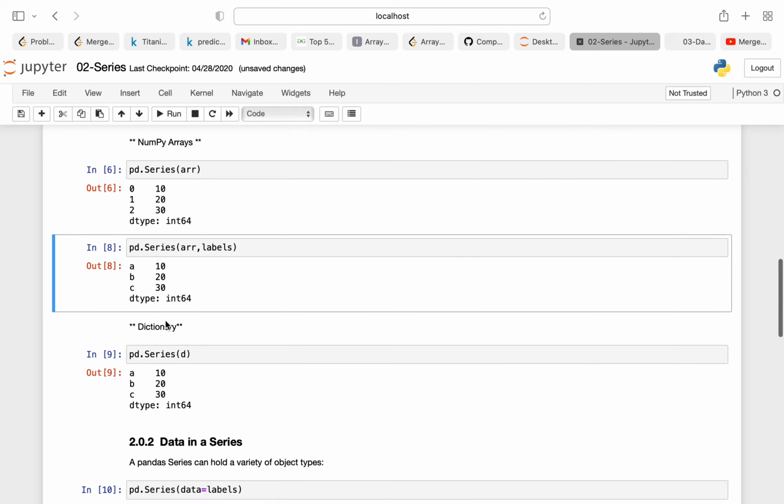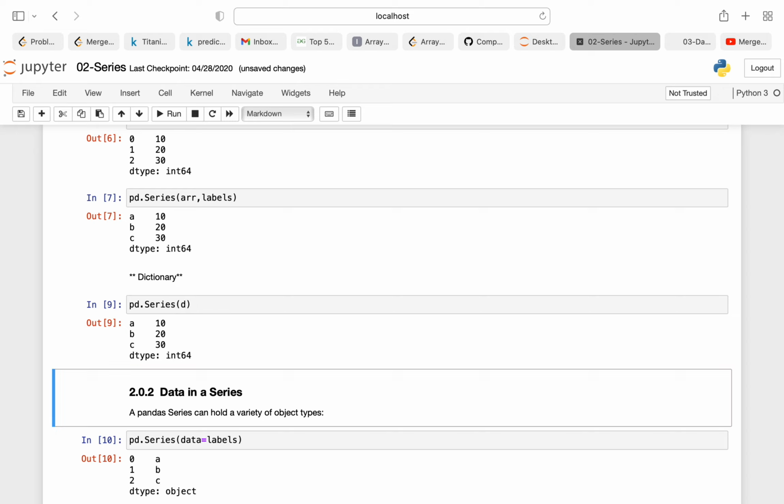Now suppose we want to create a series with a dictionary. This is the dictionary that I've created. What is the dictionary having? It's having key and value pairs. Suppose a is my key, it's having value 10. When I pass it here, my key will become the index and my value will become the data.